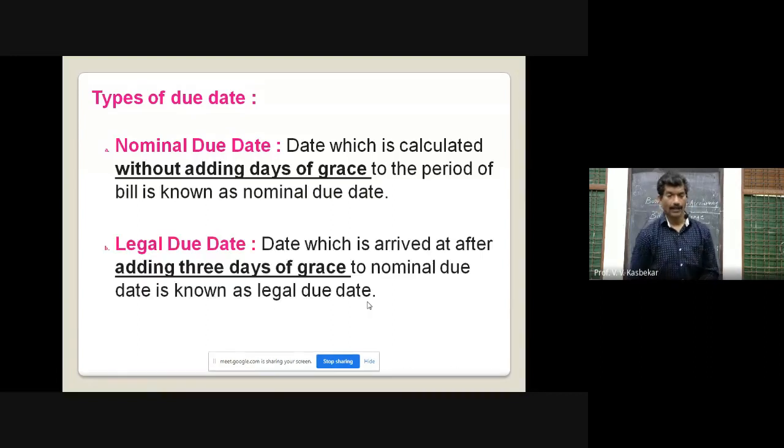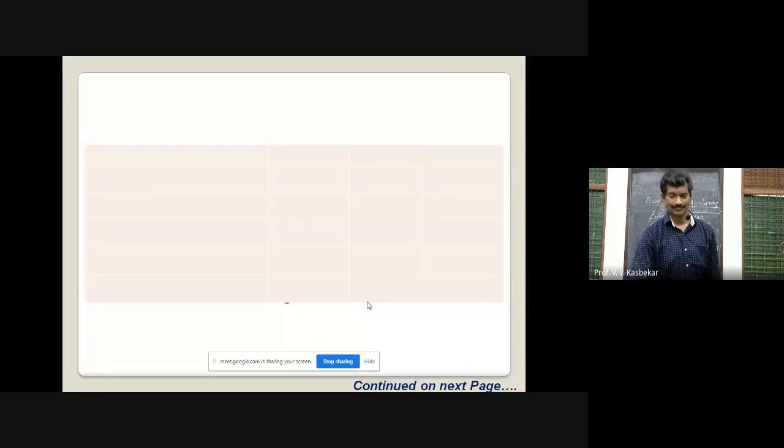But legal due date means when the bill arrives for payment after adding 3 grace days. That means the nominal due date plus 3 days of grace becomes the legal due date.